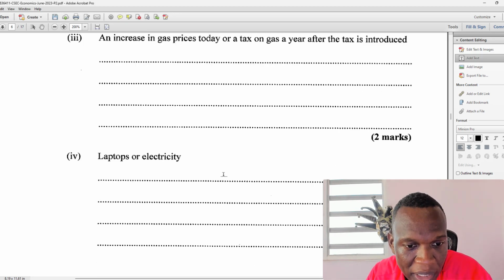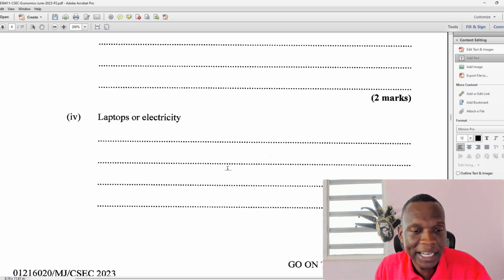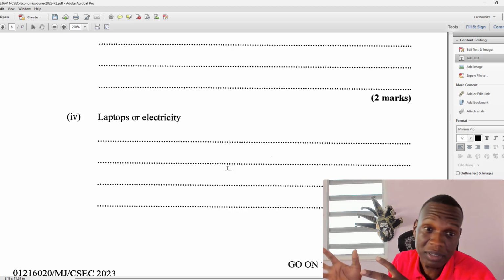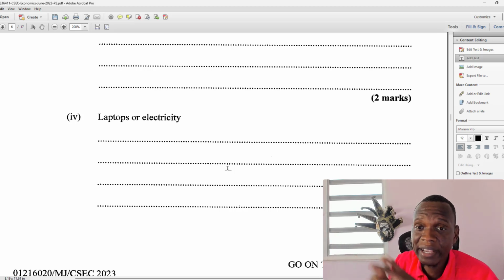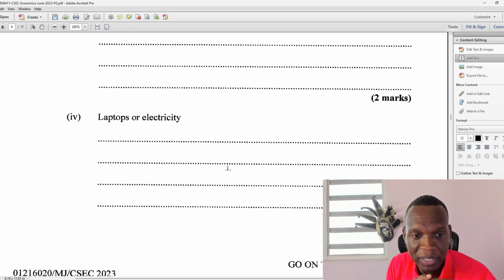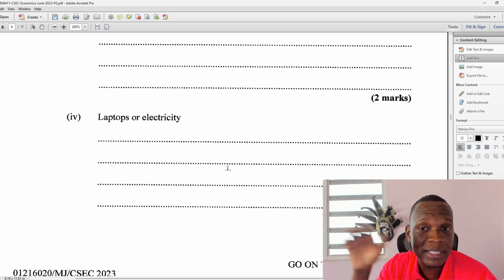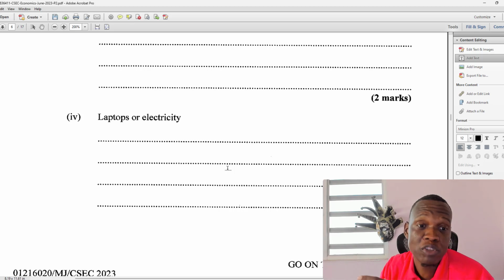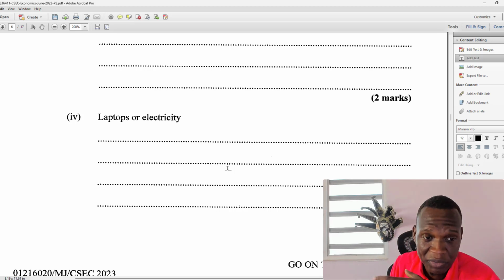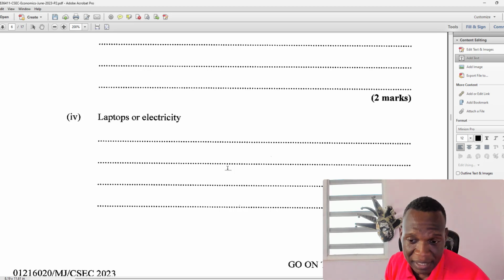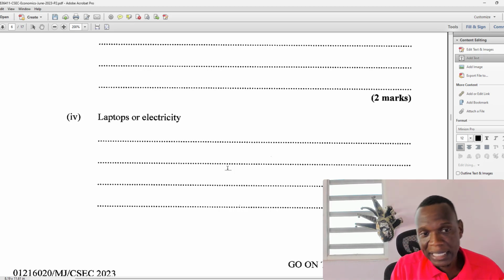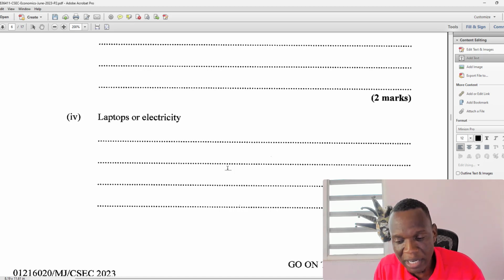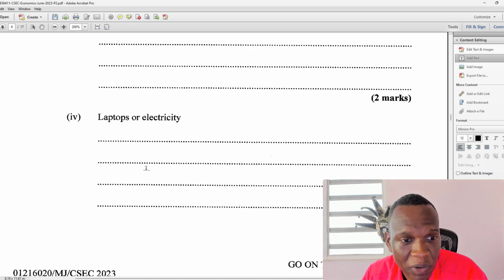All right, laptops or electricity. Again, very interesting. Electricity is almost a must. The utility is a must. And there isn't much substitutes for electricity. You're going to say, okay, wind, solar, whatever. Those are expensive, not really good substitutes. But a laptop, on the other hand, if the price goes up, you can easily say, no, I'm going to buy a desktop. Or no, I'm going to buy a tablet. Or hybrid. Or I'm going to use my phone. See what I'm saying? You have alternatives, you have options. And so the elasticity for the laptop would be greater than that of electricity, because the substitutes are not readily available for electricity. So that's that one.